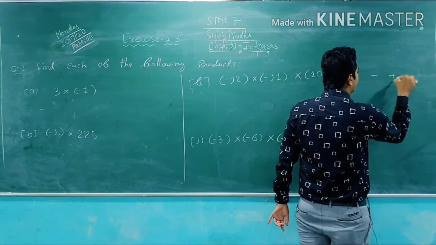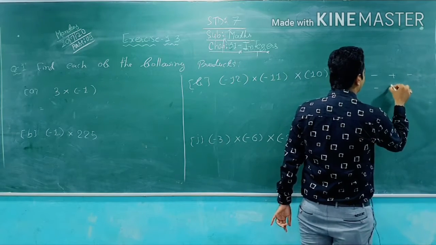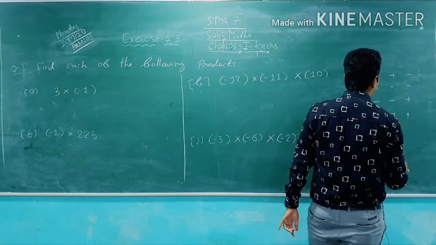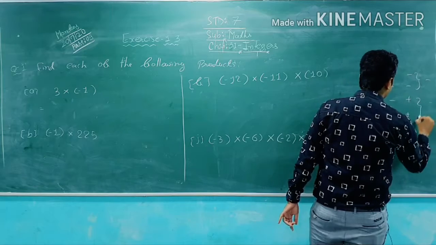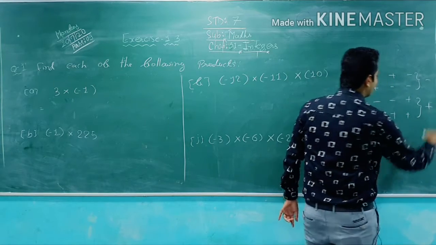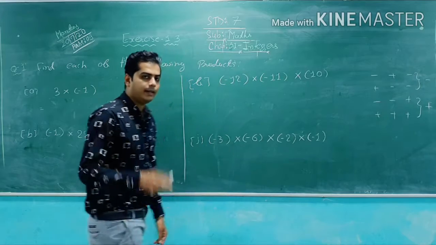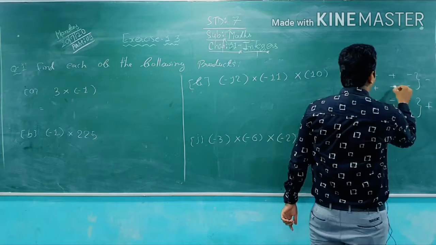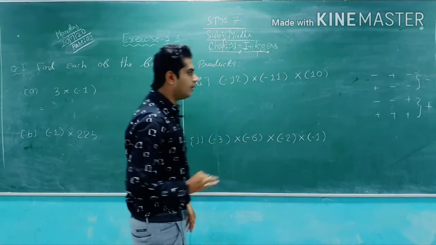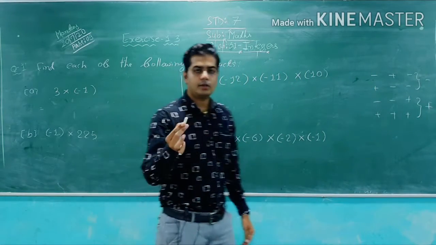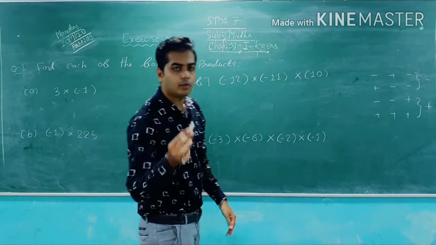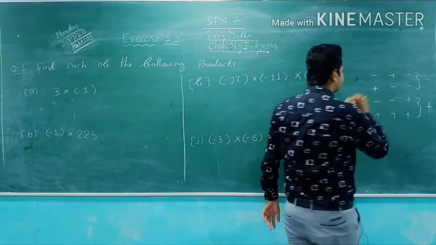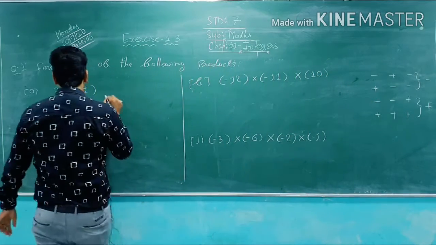See, minus times plus is minus, minus times minus is plus, and plus times plus is plus. So these two cases get negative, these two cases get positive. In subtraction and addition we find the bigger digit, but here we don't have to do that, we just put the sign. No need to find the bigger or smaller digit, just do the multiplication and put the sign according to the rule. That's it. So let's do this so you will understand properly.